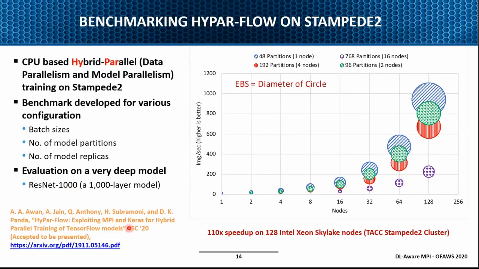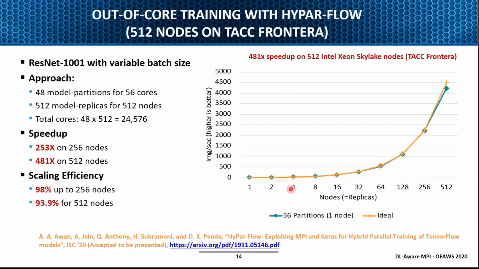In fact, this paper will be presented in two weeks at ISC 2020. These numbers were taken on the Stampede2 cluster at TACC, which has Skylake nodes. On 128 of these nodes, we are able to get a speedup of 110x. Then we continued HyPar-Flow to a larger number of nodes.